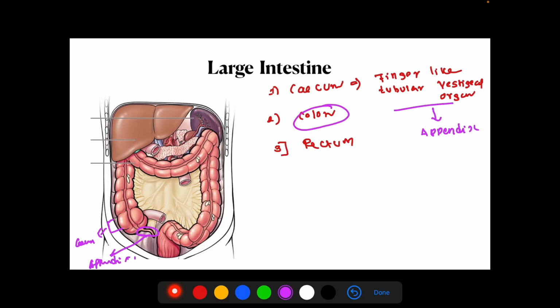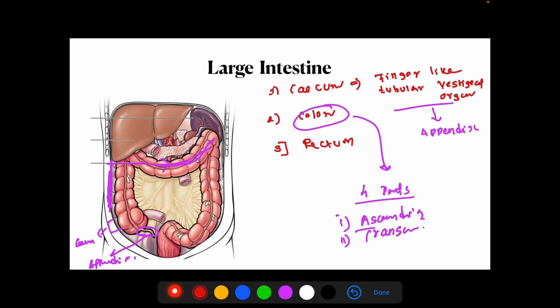Now colon. Colon can be divided into four parts. First one is the ascending part. See, this is your ascending colon. It ascends from downwards to upwards. Next part is your transverse colon. It passes transversely. Your third part is descending colon. It descends from up to down.